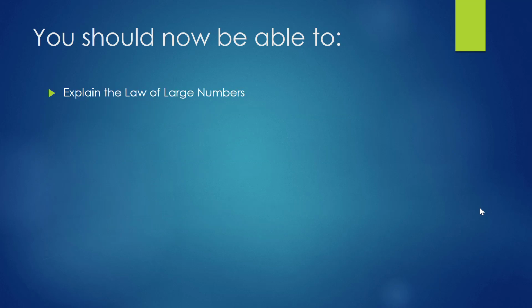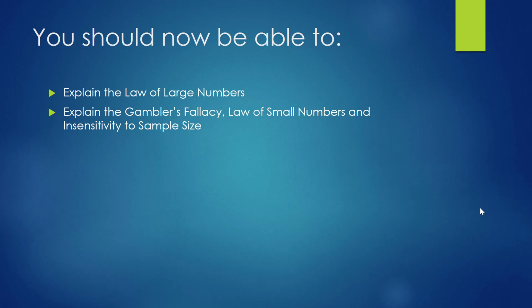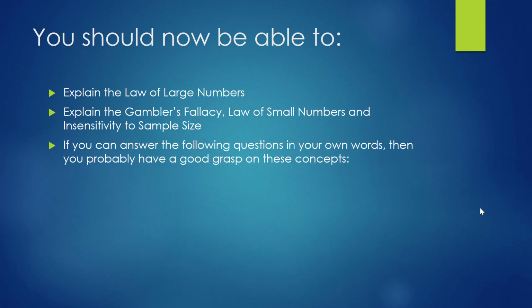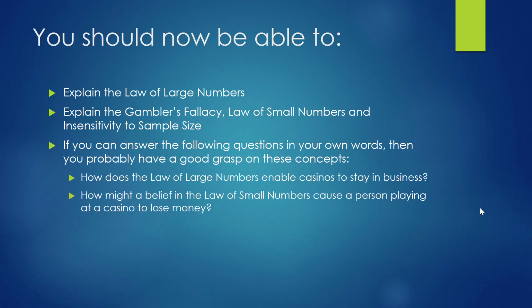Lastly, you should be able to explain the law of large numbers, as well as the gambler's fallacy, the law of small numbers, and insensitivity to sample size. If you can answer the following questions in your own words, then you probably have a good grasp on these concepts. Remember, earlier we asked, how does the law of large numbers enable casinos to stay in business? And how might a belief in the law of small numbers cause a person playing at a casino to lose money?